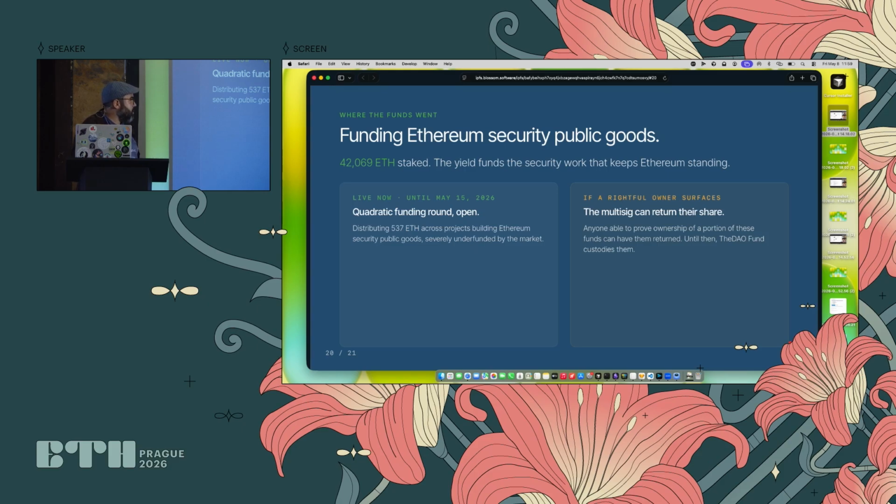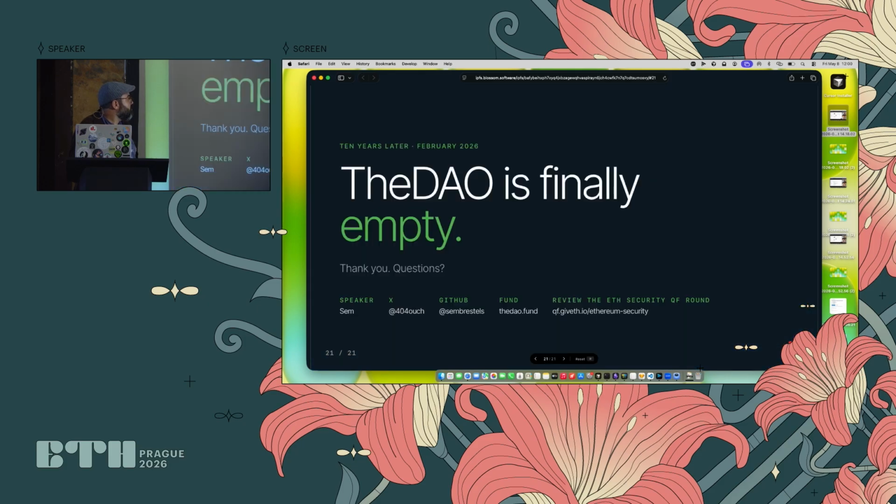They are currently having this Ethereum security quadratic funding round in Giveth right now. So if you want to check security projects and support them, you can go on Giveth and check them out. And I think that this will be it. Check the link there. And we have 5 minutes for questions. I think, at least here it says 5 minutes.